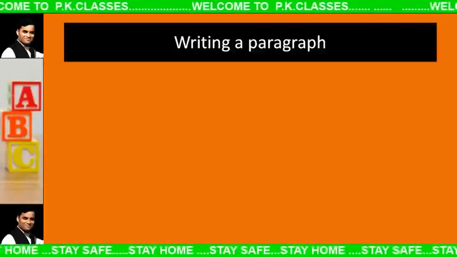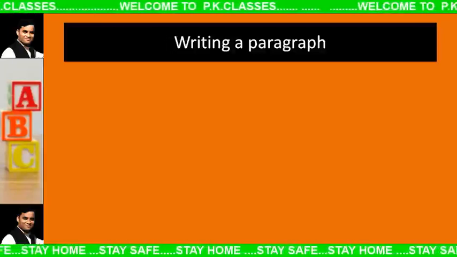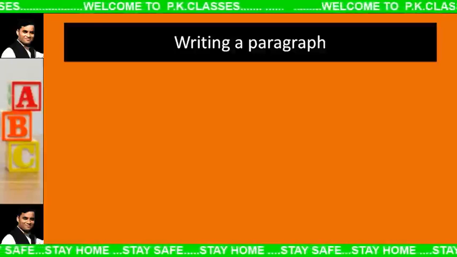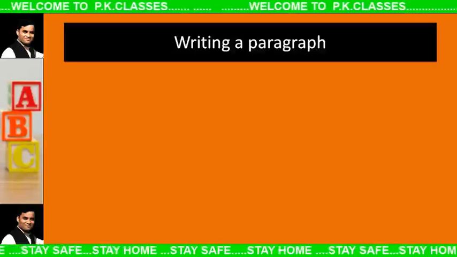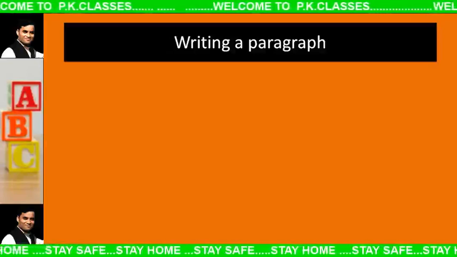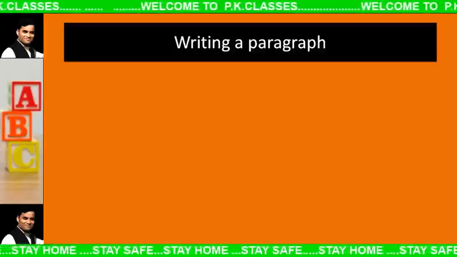Paragraph. Before going to paragraph, I would like to ask you, what exactly is a paragraph? A word or words? A sentence or sentences? Friends, a sentence is made up of words and a paragraph is made up of sentences.